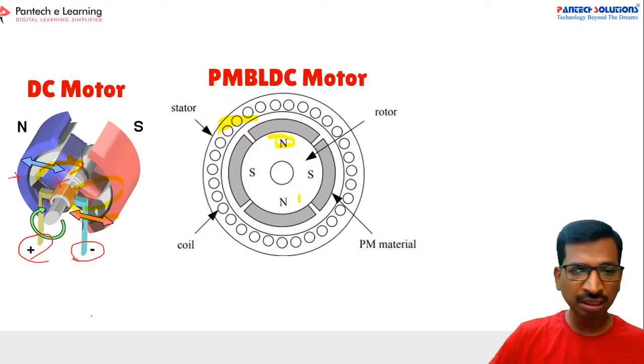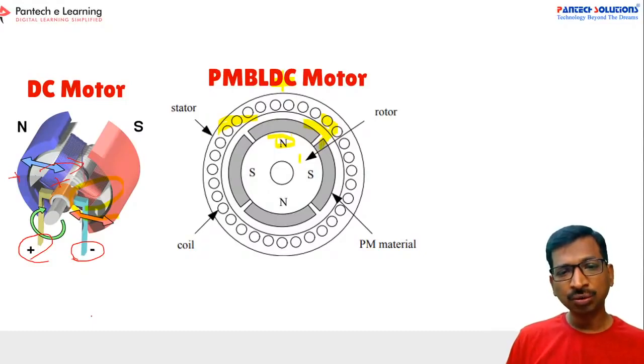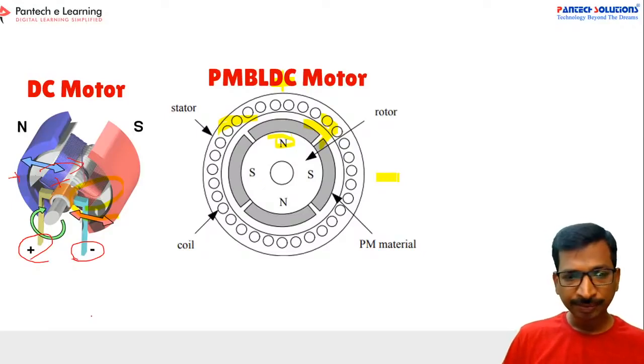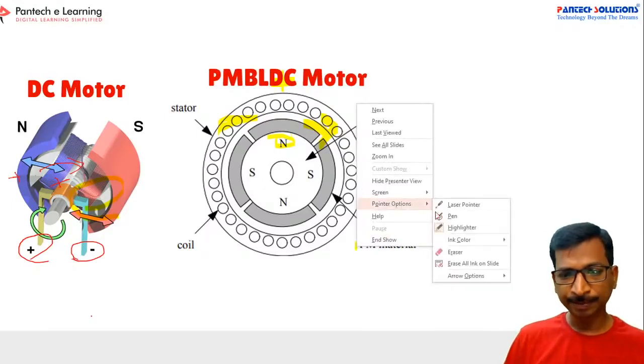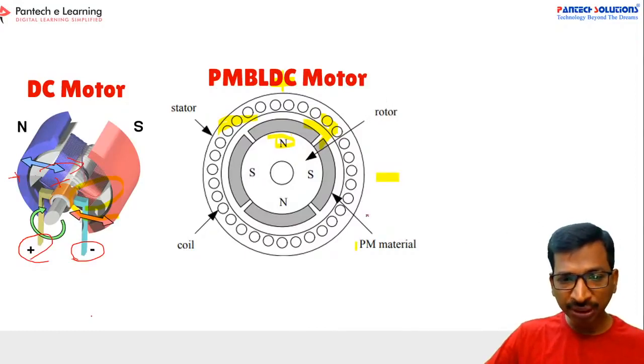Suppose the magnet is north, and you are applying a positive voltage here. Then what will happen? This will get repelled to the next one, right? Suppose you apply a negative voltage here.